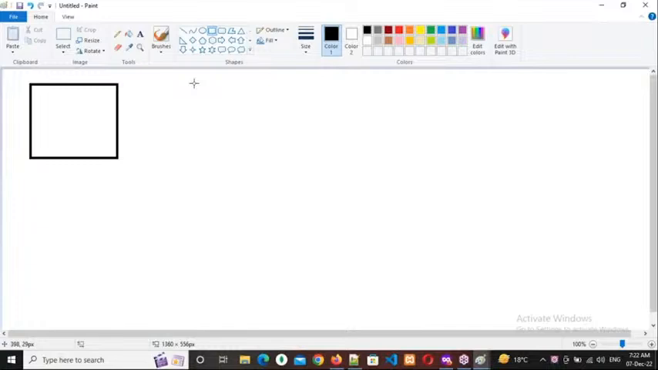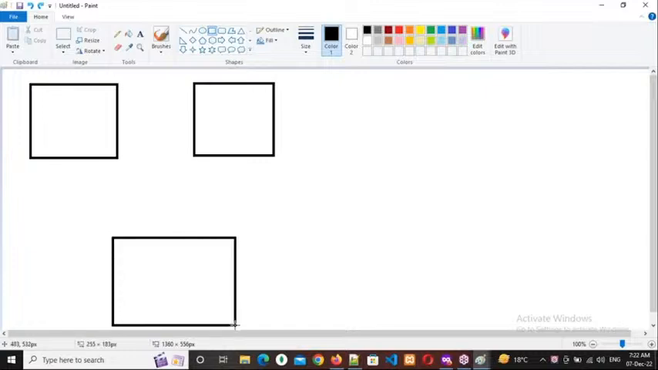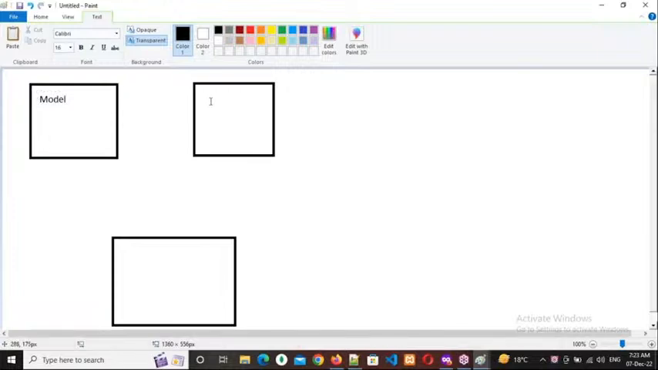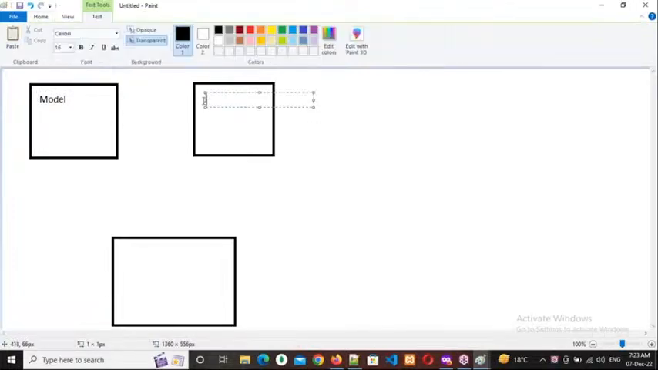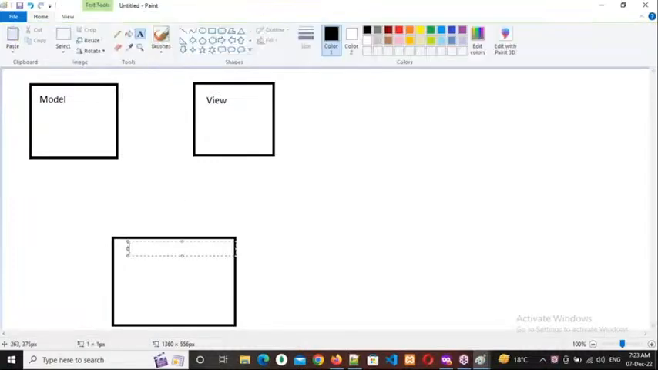And assume this is the view page. And assume this is the controller. Okay, everybody, what is this? This is the model. And what is this? This is the view. And what is this? This is the controller.